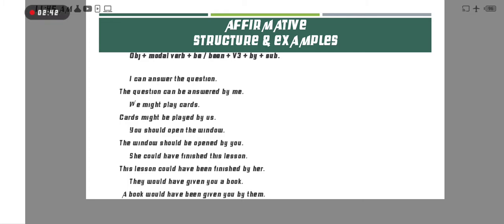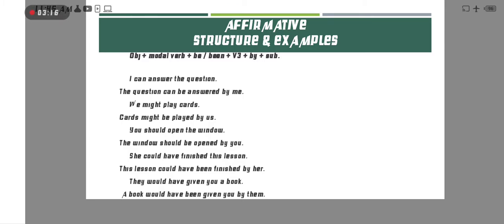Like could have, should have. Should have and then third form, could have then third form. In passive it becomes should have been, could have been, then third form. If we have can, then can be and then third form, because we always put the third form in passive voice. This is a basic rule. In every passive voice, we always use only the verb's third form.